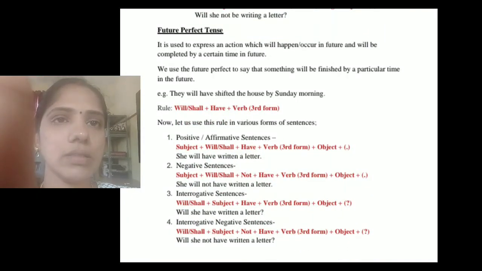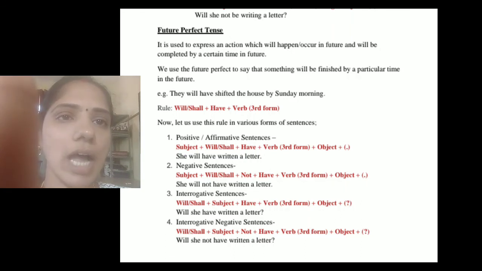Then, future perfect tense. It is used to express an action which will happen in the future and will be completed by a certain time in the future. We use the future perfect to say that something will be finished by a particular time in the future.